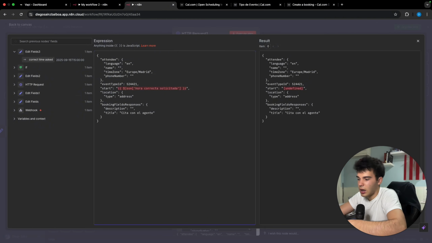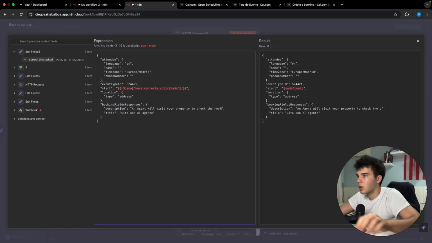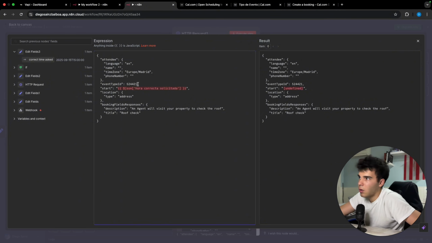An agent will visit your property to check the roof. And let's put roof check as the title. There you go, fantastic. So the event type ID, we should put our event type ID, and here in the start, let's put, in this case, the correct time ask.